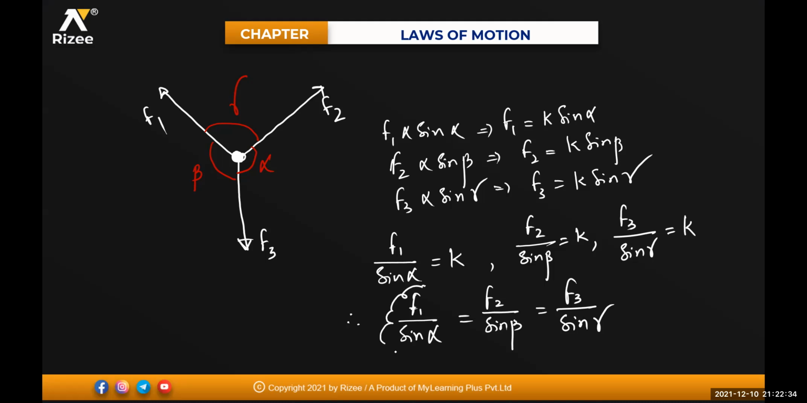So this is your force. When three forces are acting on a single particle and the system is in equilibrium, then each force is directly proportional to the sine of the angle between the other two forces. So remember it like that, so it will be easy for you to do the problems. Very good, isn't it? F1 by sine alpha equals F2 by sine beta equals F3 by sine gamma. Is it clear for everyone? Yes, sir.